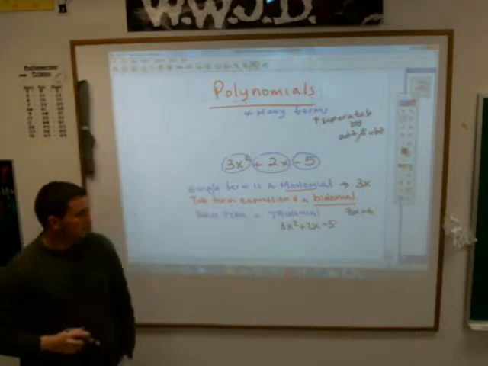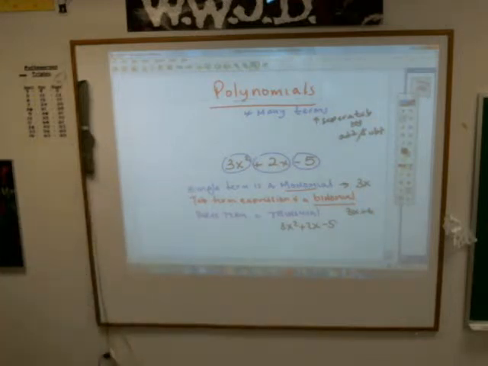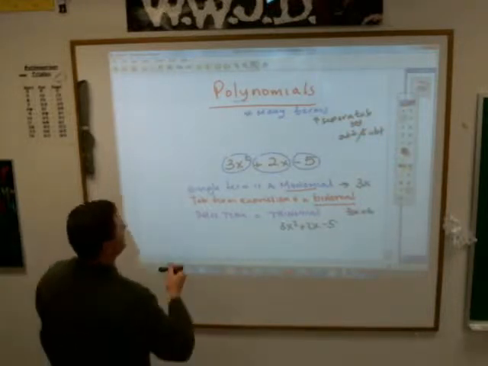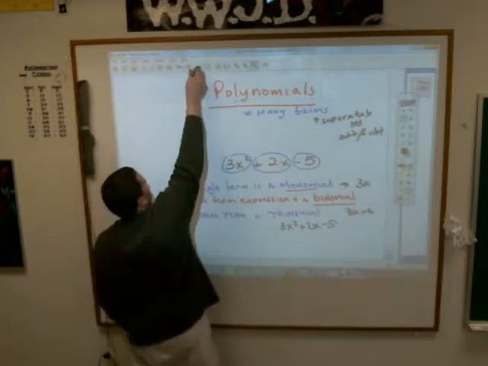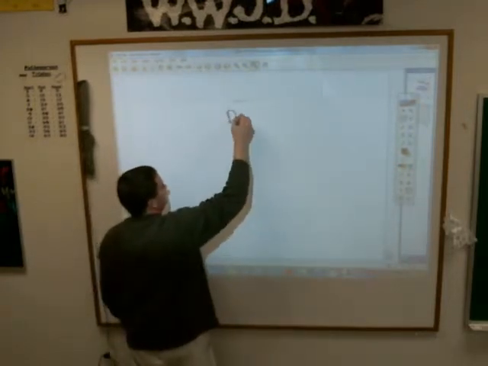That's 3 terms, a trinomial. After that, when you start getting bigger than that, you don't really call it anything special. Okay, now polynomials have what we call degrees.